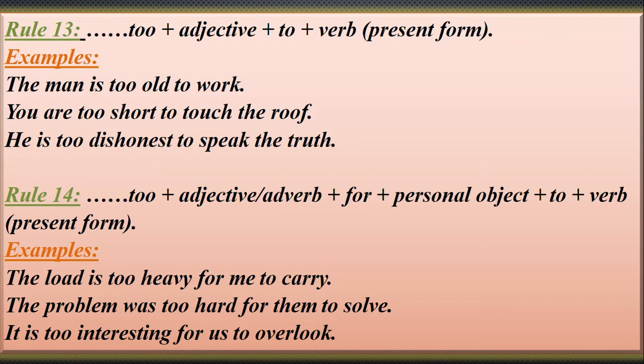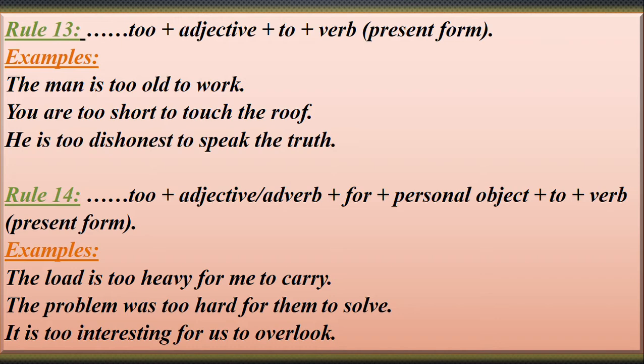The man, then verb, then too, then adjective, then to infinitive. Then work is the present form. You see, the man is the subject, is is the verb, too plus adjective, old, then to infinitive, then verb, work, present form. So like this, this is also called a simple sentence. There is a subject and there is a finite verb here.